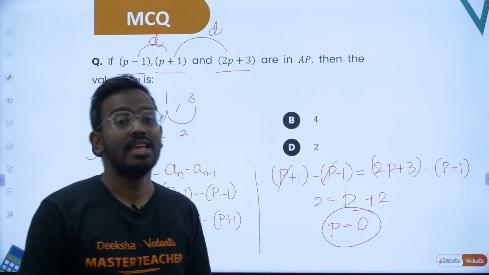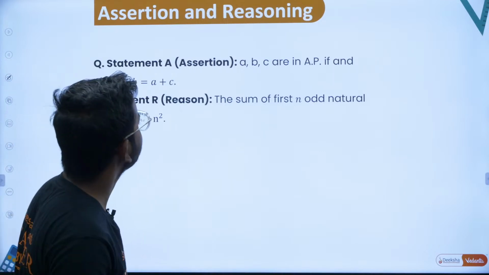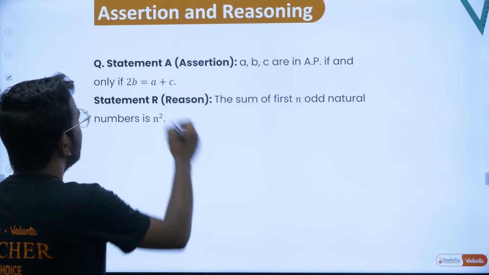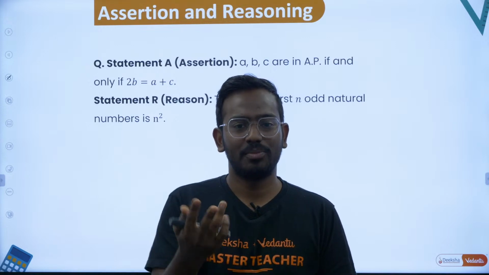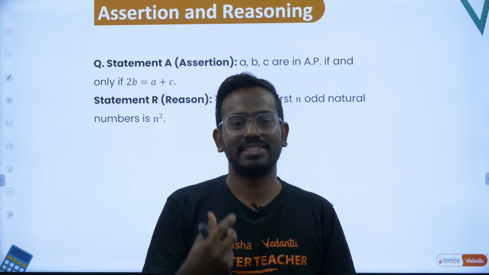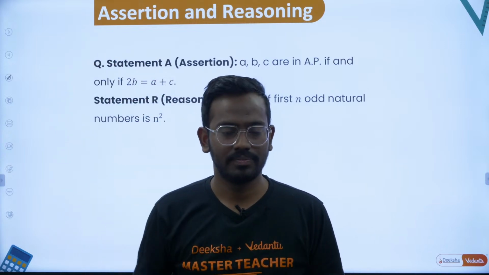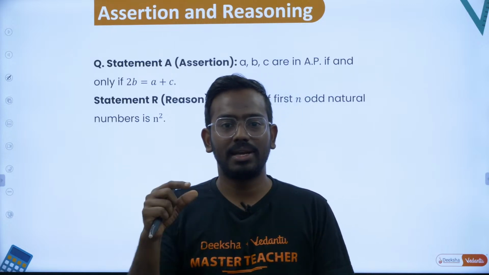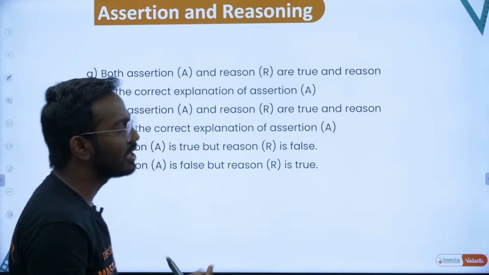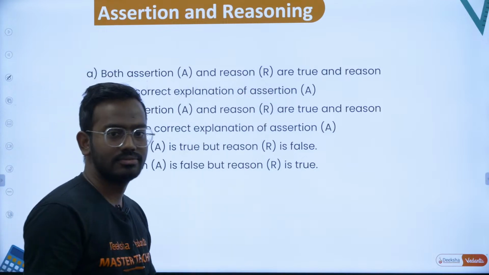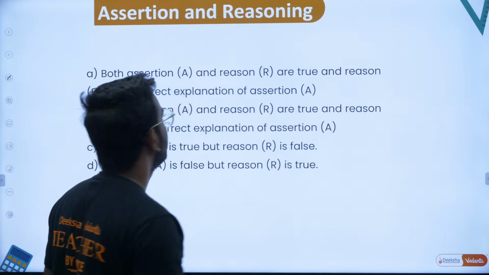The next type of questions is assertion and reasoning based questions. Okay, let's take up a few of them. So what are assertion and reason based questions? You might have already come across these, but let me just introduce them. There is some statement A and statement R given, where statement A is the assertion and statement R is basically the reason, right? The options for every question of this type will have something like this. Both assertion A and reason R are true, and reason R is the correct explanation of the assertion. Please keep this in mind.